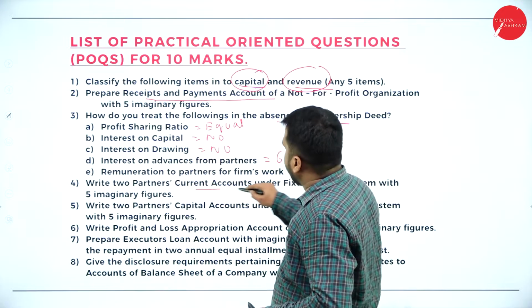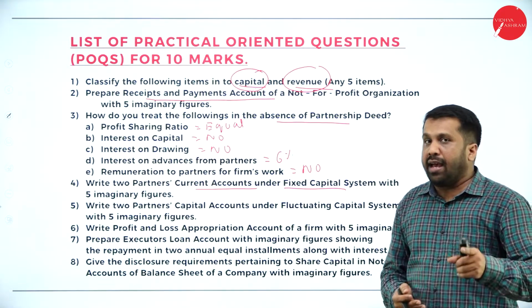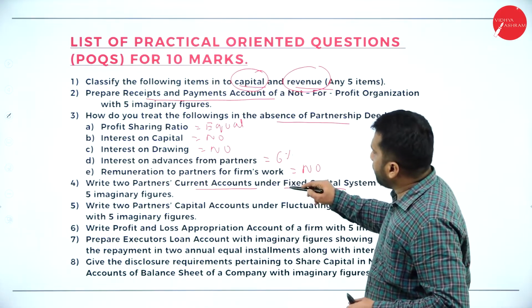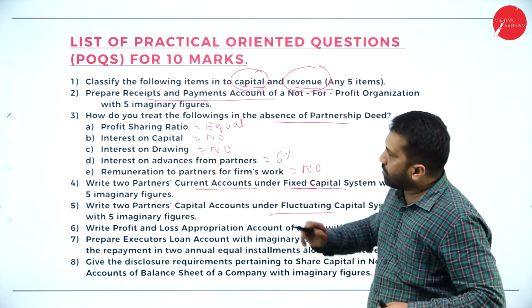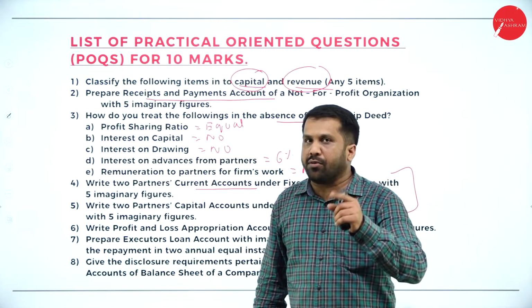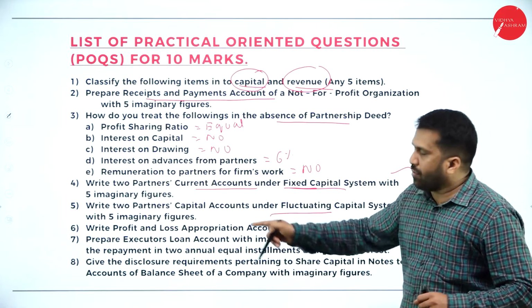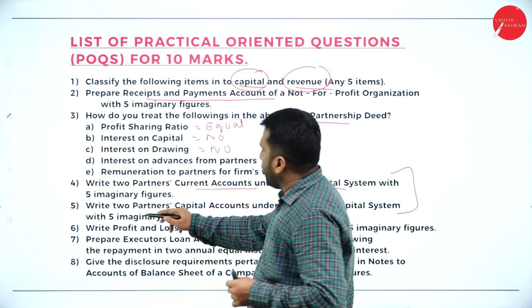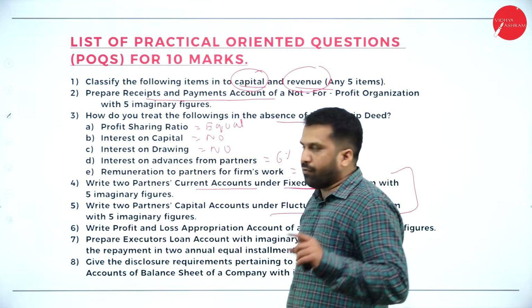Write 2 partners' current account. Anyhow, you are doing the admission of a partner, and you are learning the partner's capital account. That is only your fixed capital and fluctuating capital. 2 methods are there, so in your admission and retirement you will learn these 2. You are not learning extra. It is a part of your admission and retirement. Then, write 2 partners, same thing. Out of 8, we have completed 5.